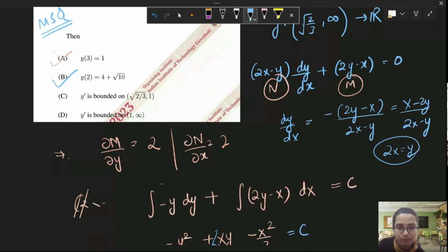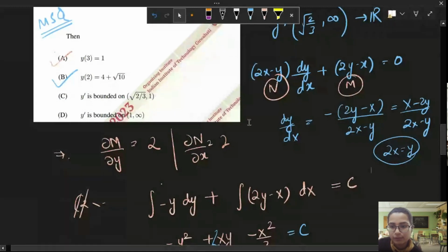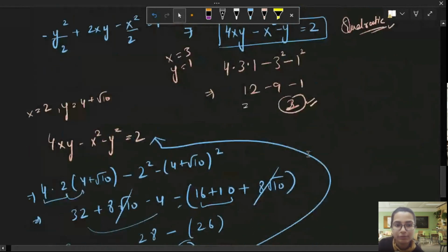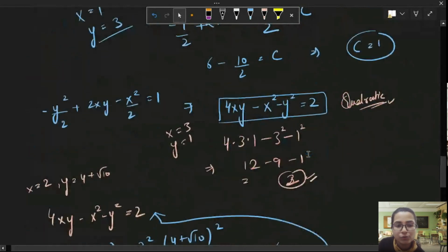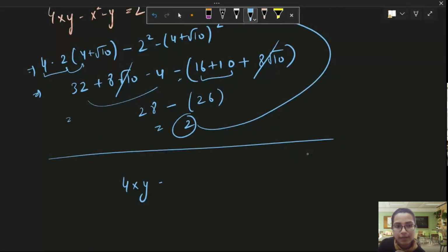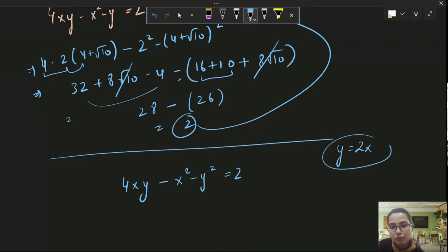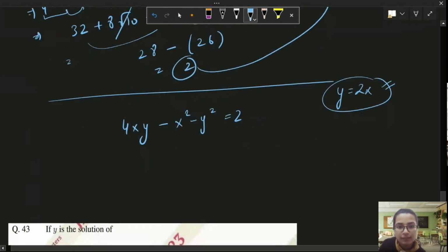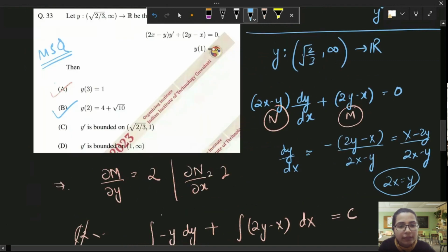How do we check if y dash is bounded at this point or not? So we can put y equals 2x in our solution and check that. Let me just do it. Our solution was 4xy minus x square minus y square equals 2. Y equals 2x was a point of problem, where this y dash was not defined. So if I put y equals 2x, I'm going to get a quadratic in x and I'll get the value of x for which it will not be defined.